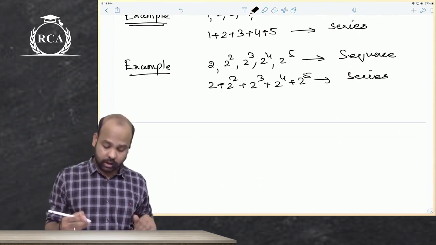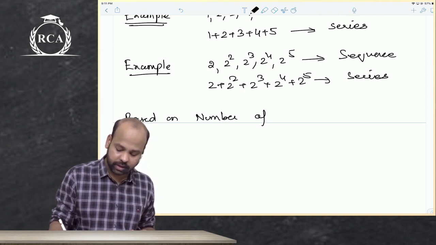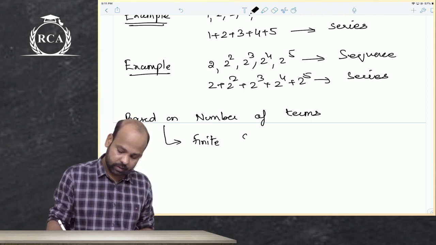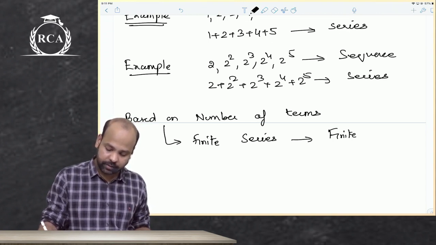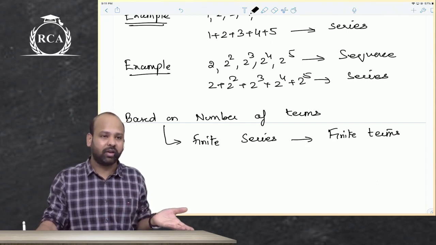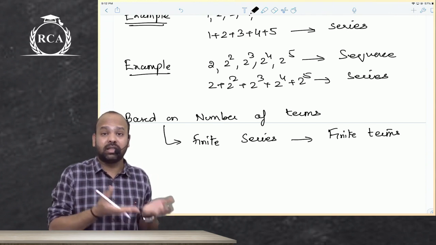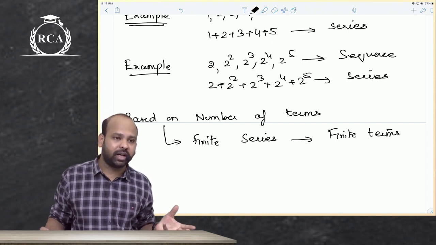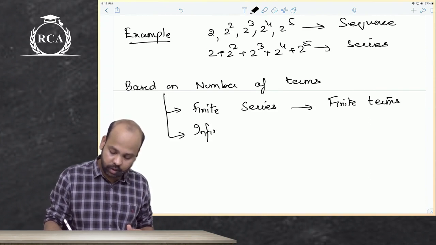Now based on number of terms, beta, you will have finite series and infinite series. A finite series has a limited number of terms. I do not have to again explain what is a finite and an infinite series. If it's a finite sequence, you add the terms and get a finite series. You add the terms of an infinite sequence, what you get is an infinite series. So if the terms are finite, it is a finite series. If the terms are infinite, it's an infinite series.